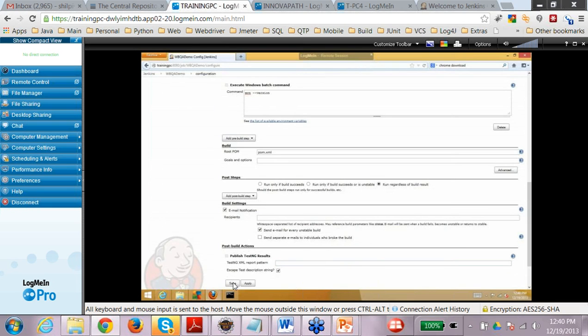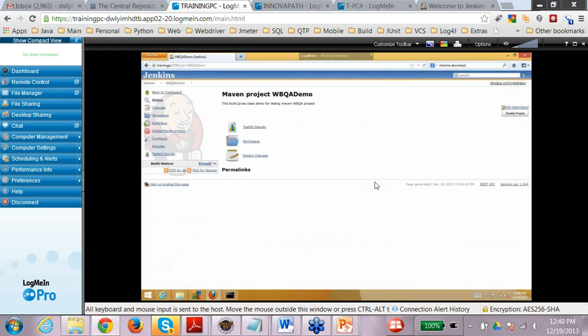Once you are done with this, just click on save, right? And let's run this particular build. Remember that right now I'm on a different machine. My test script is on the SVN repository, and my client machine, which belongs to me as a tester, is a different machine. I'm working on the Jenkins server.